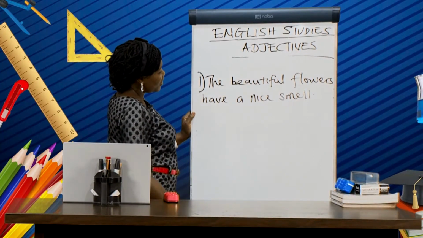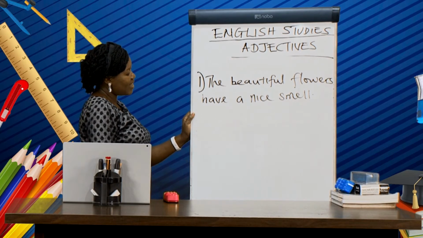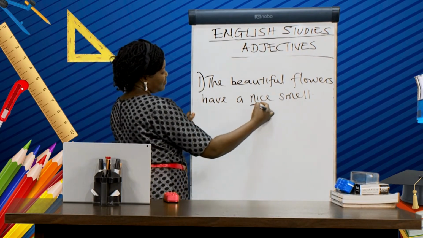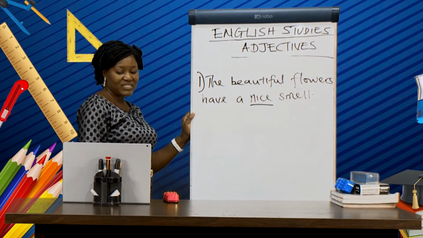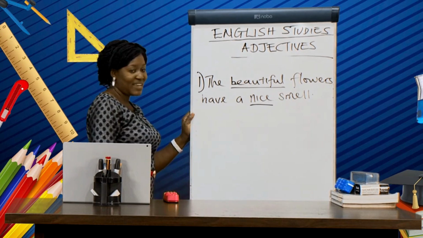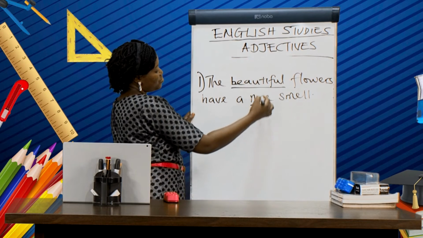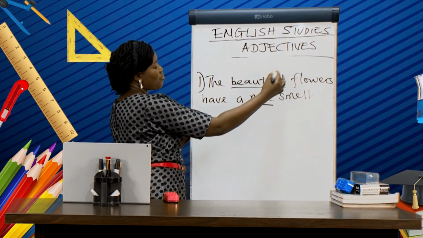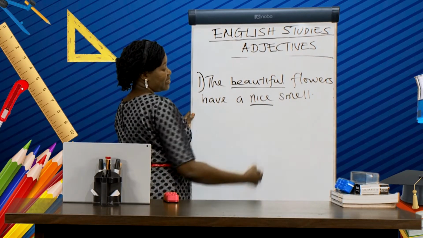Now, if you look at this sentence, you will discover that nice is an adjective there, and we also have beautiful as an adjective in this sentence. These two words are qualifying flowers, which is a noun in this sentence.